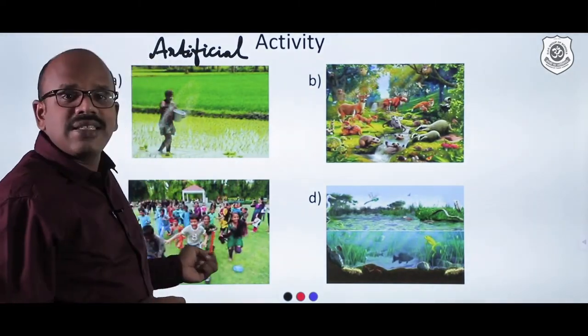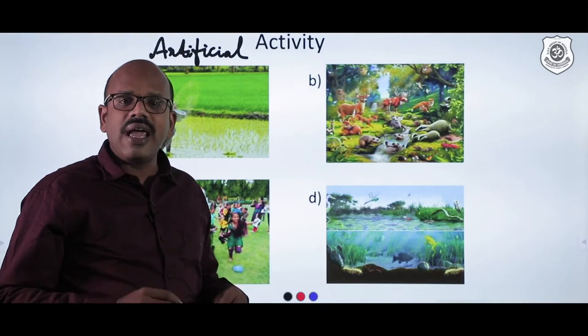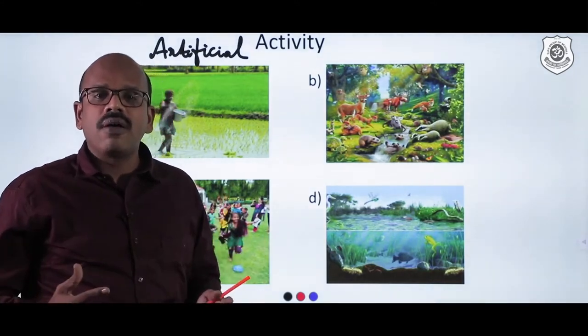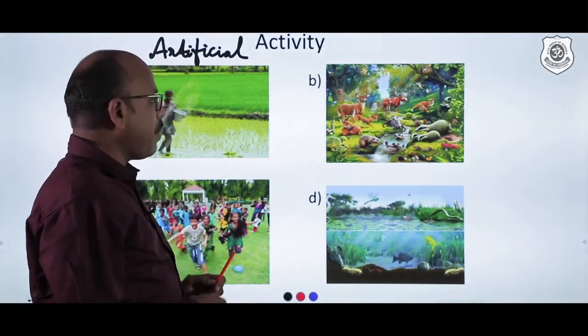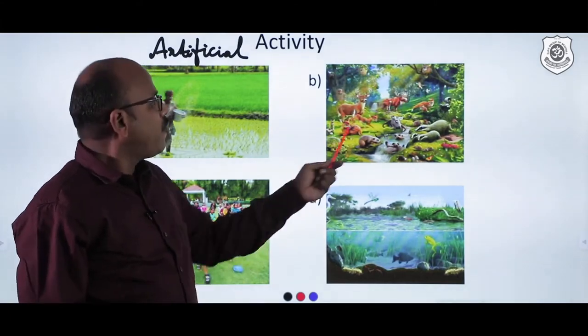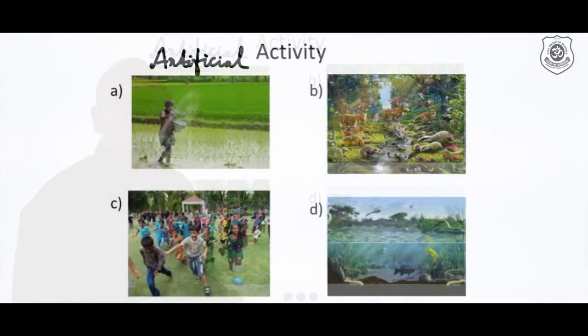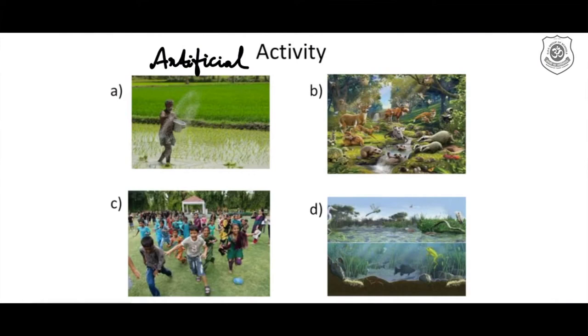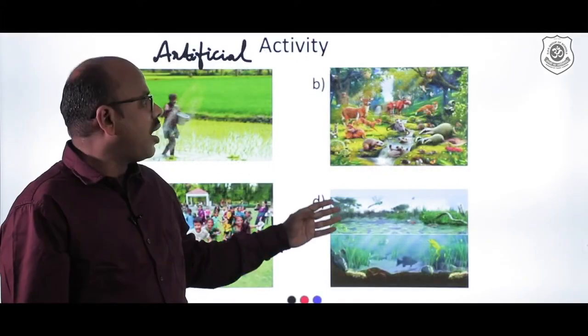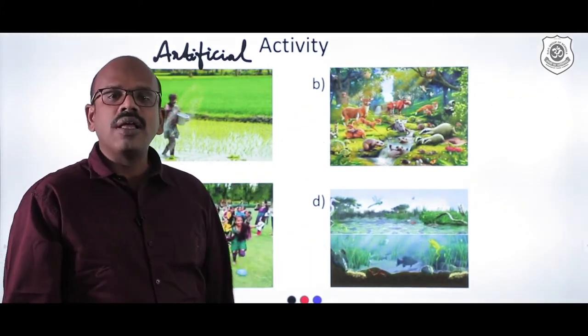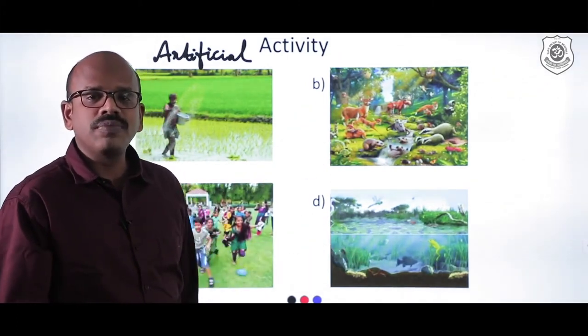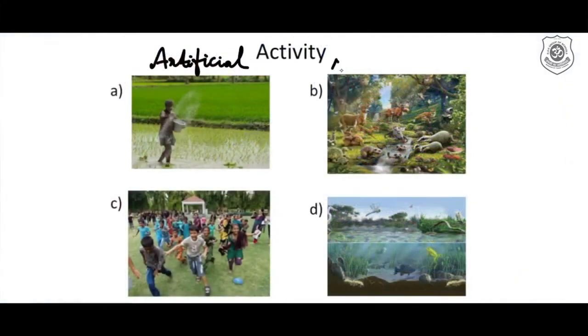And then here we can see the park. A park is again designed by human beings, and so it is again a man-made ecosystem. If you take a natural forest, it is not man-made, it is natural, isn't it? Yes, you are right. In pictures B and D, they are a forest and a pond ecosystem. They are natural ecosystems. So you can applaud yourself for the correct answer.